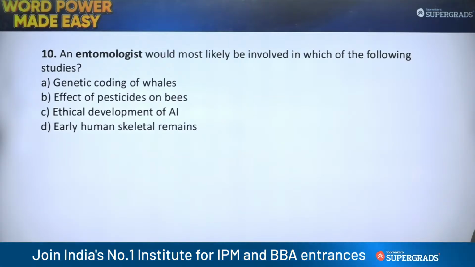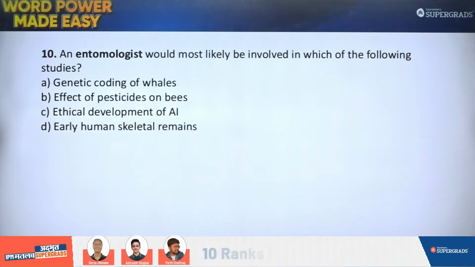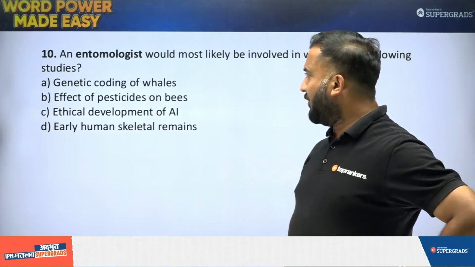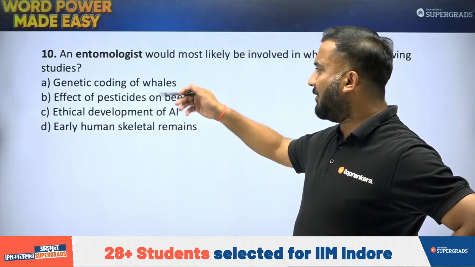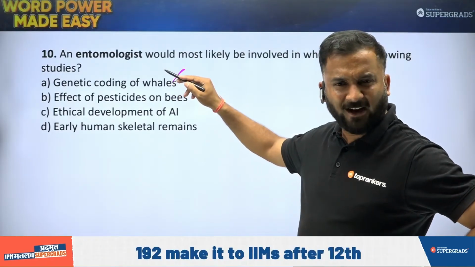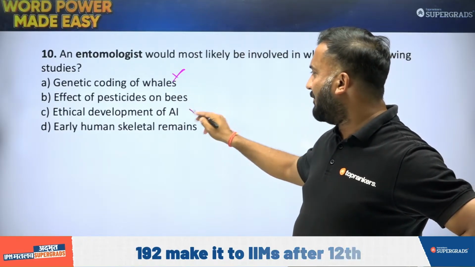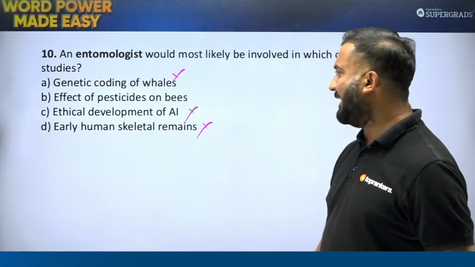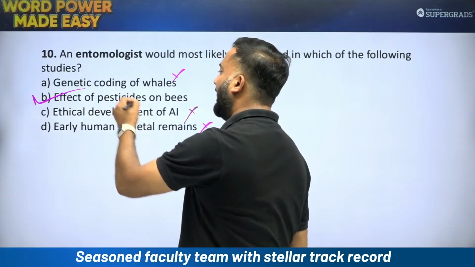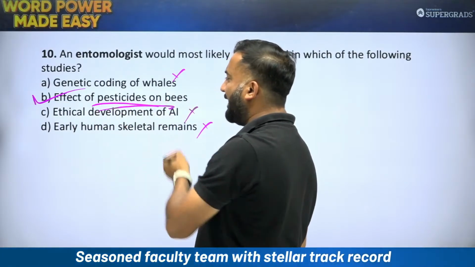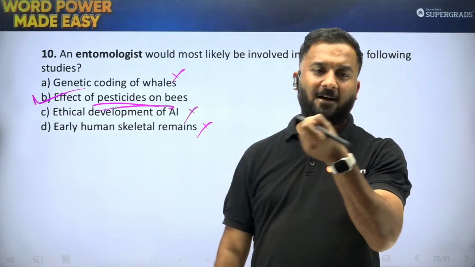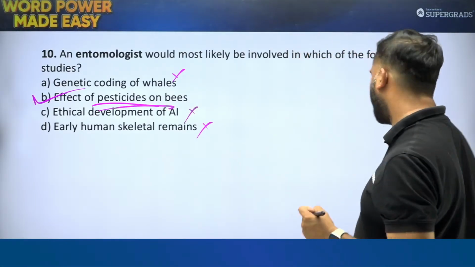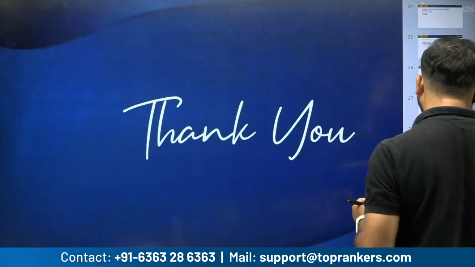Where would you see an entomologist working? Books में तो देख लिया. Actually उसको क्या काम करते हुए आप देख रहे हो? Would you see him doing genetic coding of whales? I doubt that. Would you see him working in the development of AI? No. Early human skeletons? No. He is concerned with insects, so effect of pesticides on bees. Pesticides का bees पे क्या effect पड़ रहा है? That is what an entomologist would be concerned with.